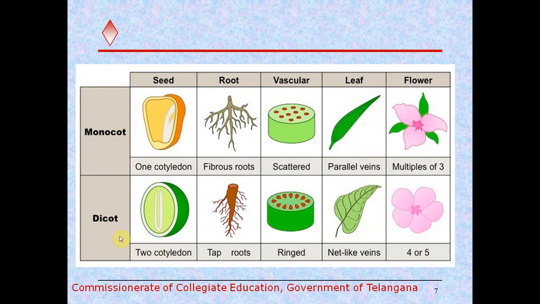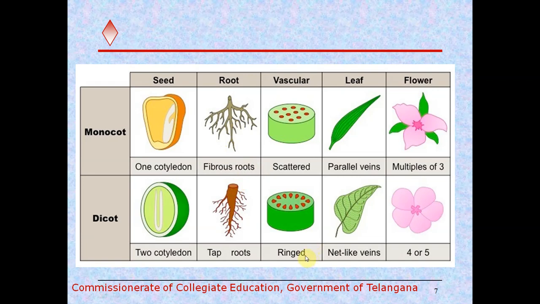But dicots, as the name indicates, have two cotyledons in the seed. So monocot means single cotyledon, and dicot means two cotyledons. In dicots we observe the taproot system, one of the most important identification features of dicots. And in monocots, we observe the adventitious root system, or fibrous root system.